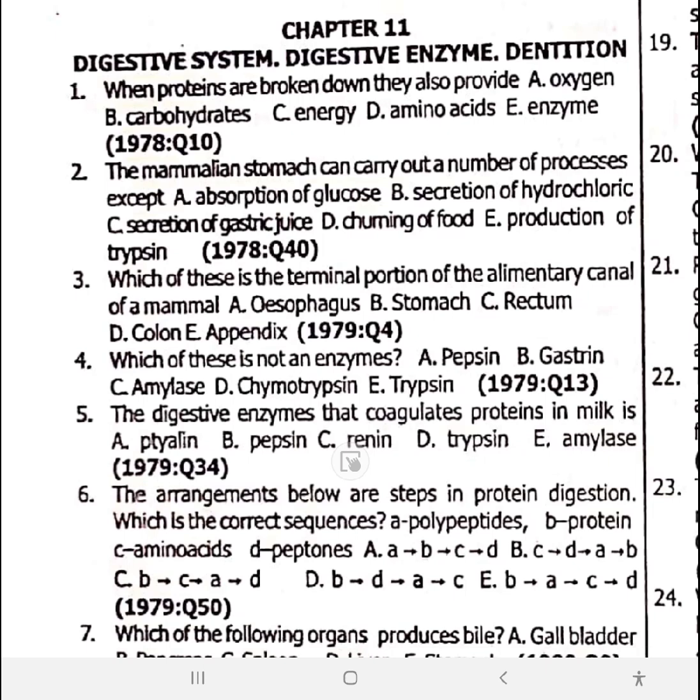Casein is then acted upon by pepsin. So renin helps to coagulate them. So number 5, the digestive enzyme that coagulates protein, is option C. You got it. Renin.